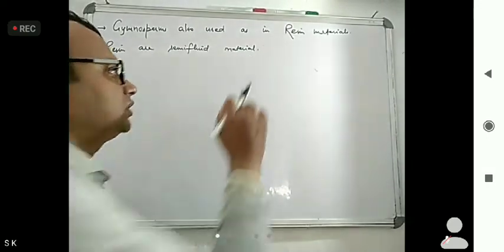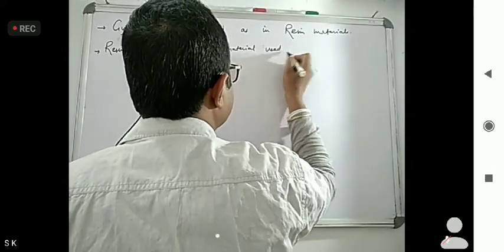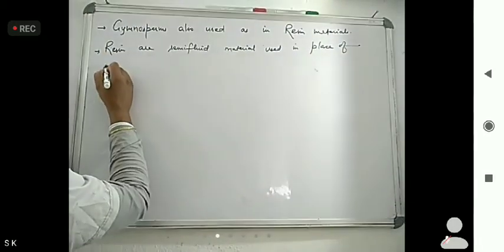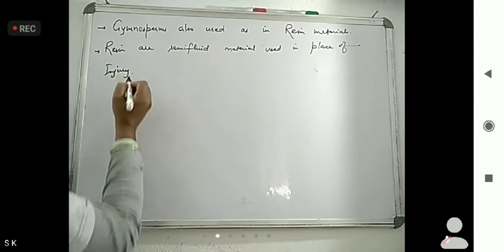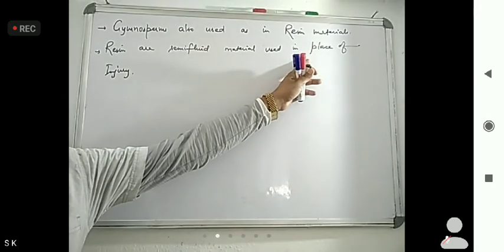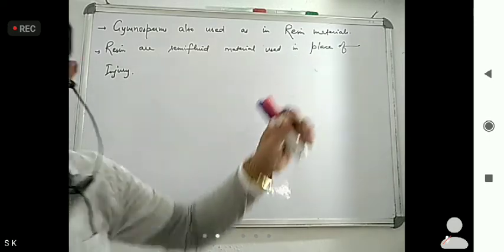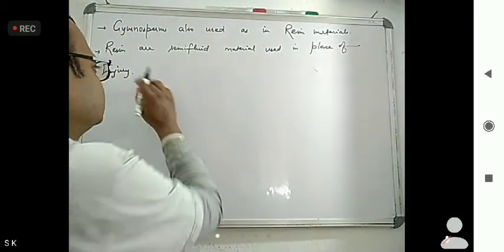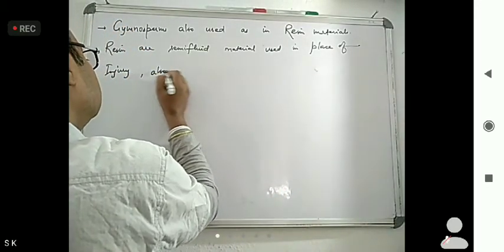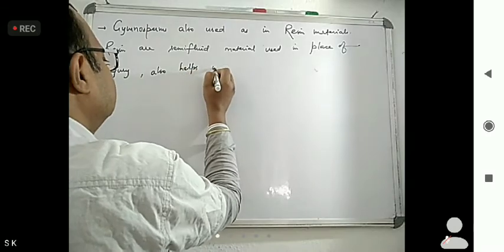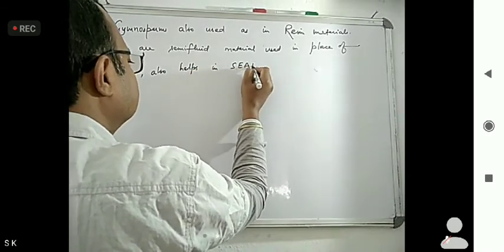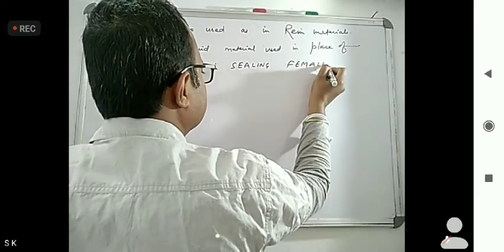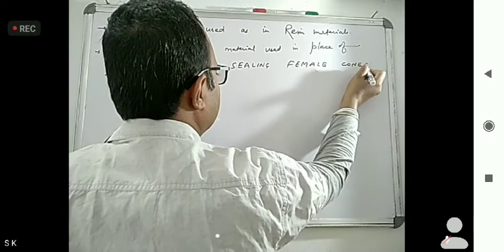So the first use is at the place of injury. The second use is that it also helps in sealing female cones.